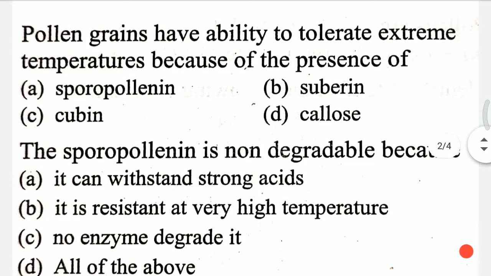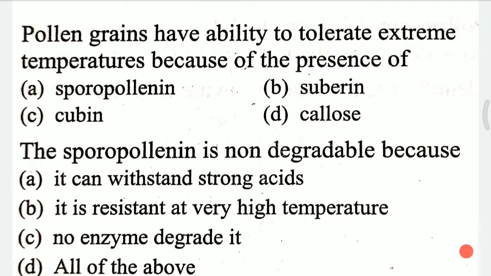Question third. Pollen grains have ability to tolerate extreme temperature because of the presence of A. Sporopollenin, B. Suberin, C. Cutin, D. Callose. Pollen grains have ability to tolerate extreme temperature because of the presence of, and the answer for this question is A, that is sporopollenin.